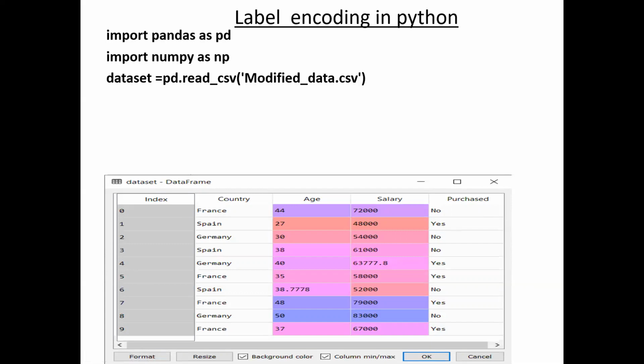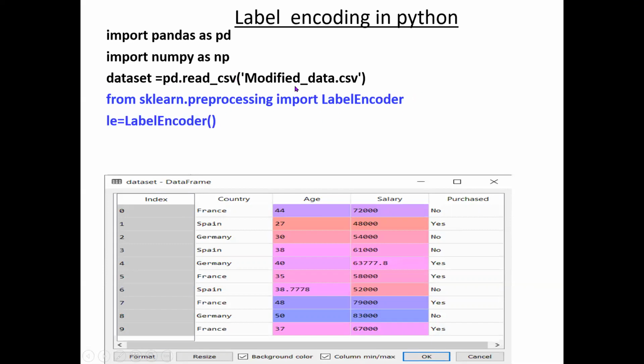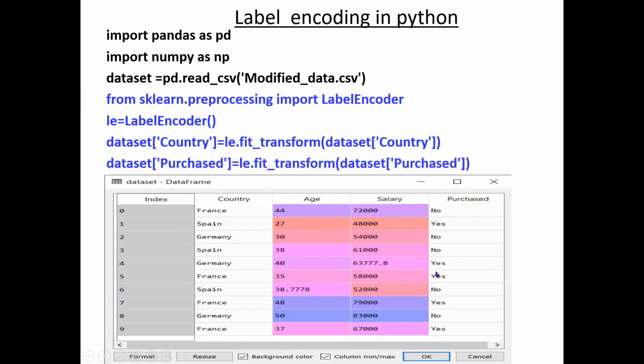So how to write the code? First you upload your data set using read_csv. I will show you an example, not a problem. Let us import this LabelEncoder class and create an object. Any object name, then give LE, and see data set of. You can also give column number or column name. So for country, if you want to apply, see data set of country is equal to this object LE dot fit_transform of data set of country. Similarly, purchased is also having labels, text data. I want to change it to numbers. So in the place of country, purchased.